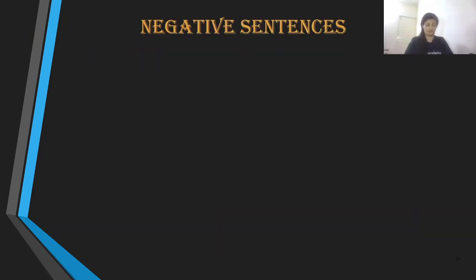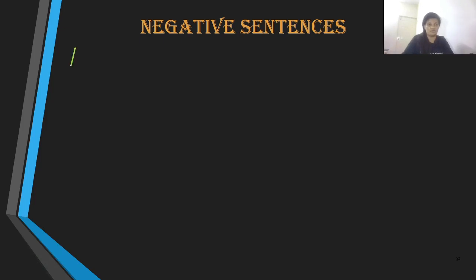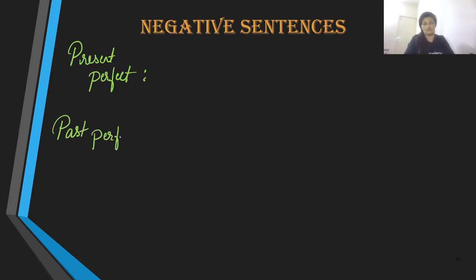Well, for formulating the negative sentences, all we do is bring in the word not over here. And let me first mention the name of the tense. We have present perfect. We have past perfect. And we have future perfect.